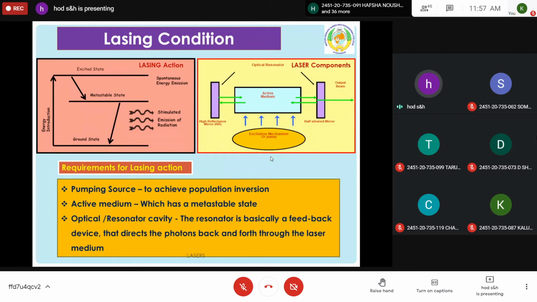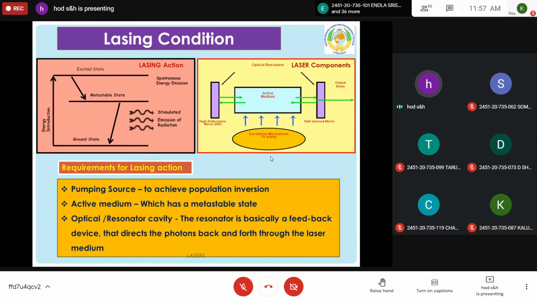These two photons again stimulate the emission of two more photons, so that from two excited atoms, the two excited atoms return to the ground state, and four photons are released, which are coherent. These four photons interact with four more excited atoms, so that the number will become 8. Like that, the number of photons will increase and travel in the same direction, which is nothing but a laser. A highly energetic monochromatic coherent beam is produced, which is called a laser beam. This is the principle behind laser.